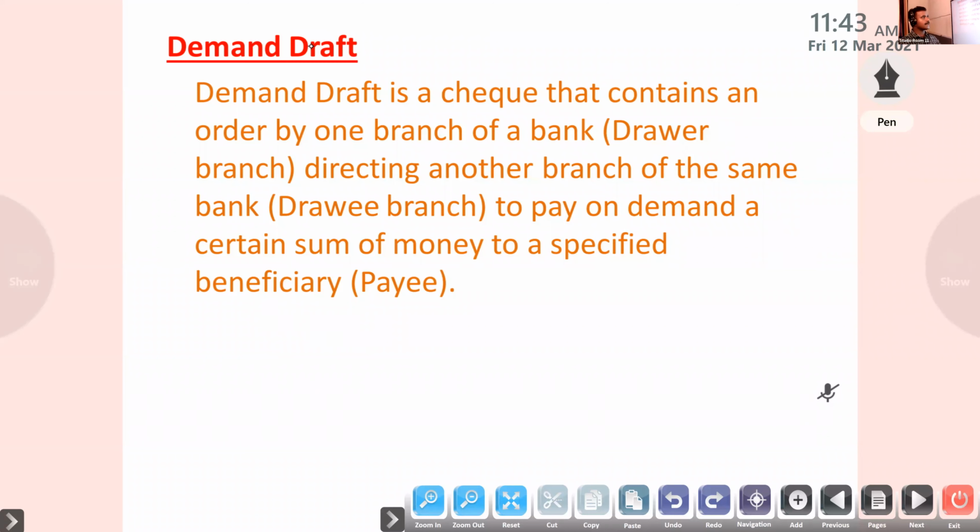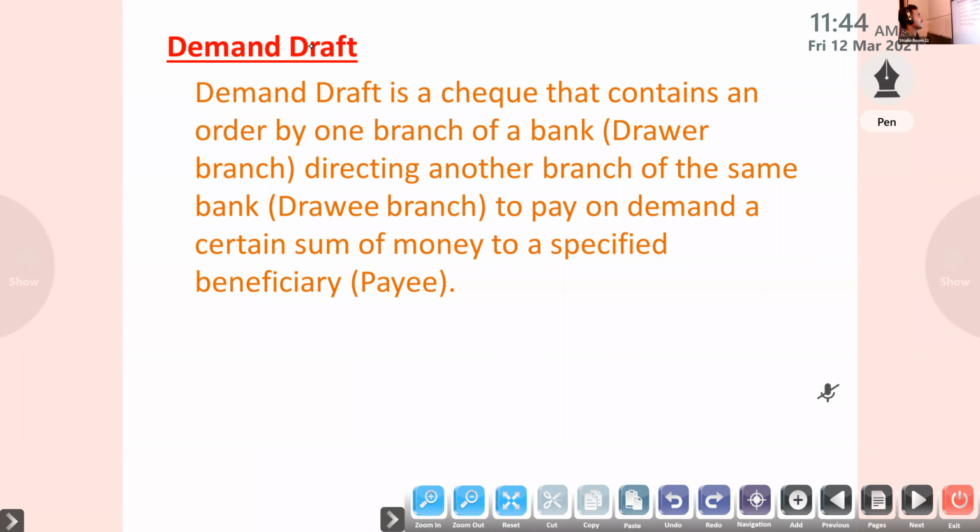If it is a check, sometimes it will be dishonored. If there is no amount in the account, the check will bounce. Suppose my bank balance is 1,000 and the university fees are 2,000, it will bounce. But if it is a DD, it is safe. After depositing the amount only, I will get the DD, and that DD I can send with the application form.